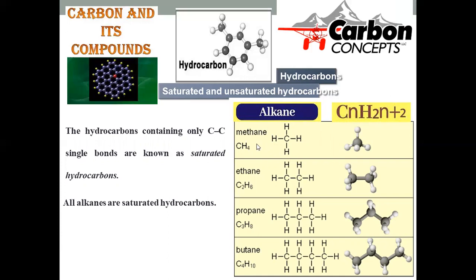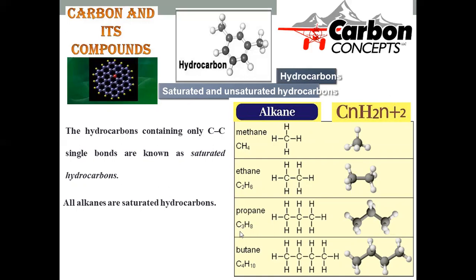And if carbon is 1, then it will become CH4. Around the carbon, we have 4 hydrogens in its tetrahedral vicinity. And it is represented here in the 3-dimensional form. And the next homologous compound will be ethane, where one carbon got increased, and C2H6 is the chemical formula. And we have carbon-carbon linkage, that is single bond, and here CH3, CH3. The 3-dimensional representation is provided to you. And this is also another example for alkane.